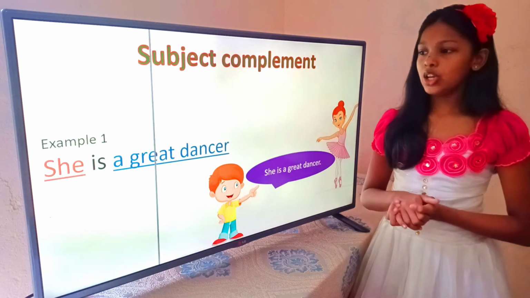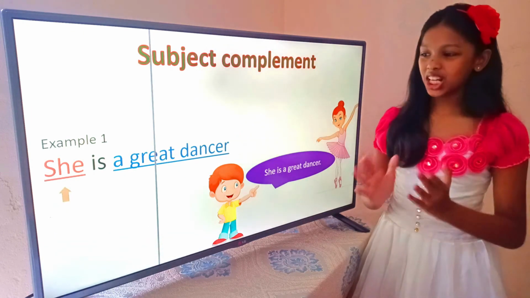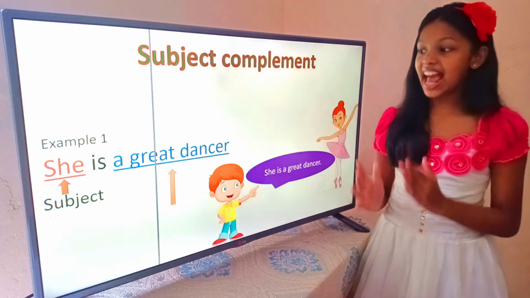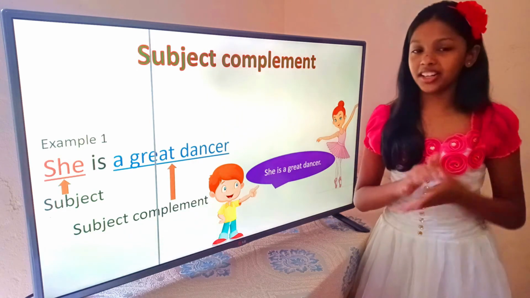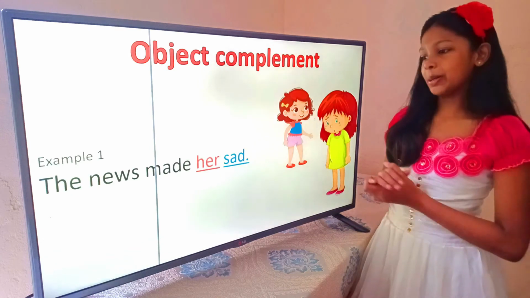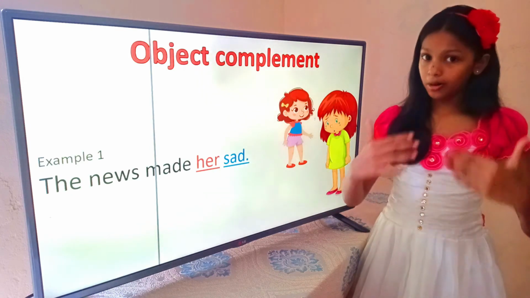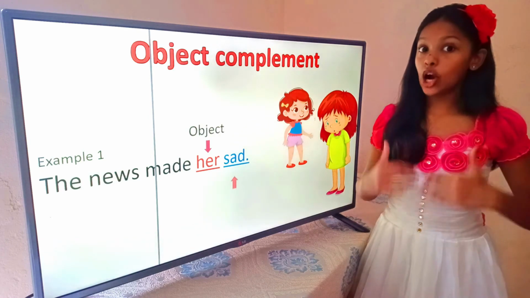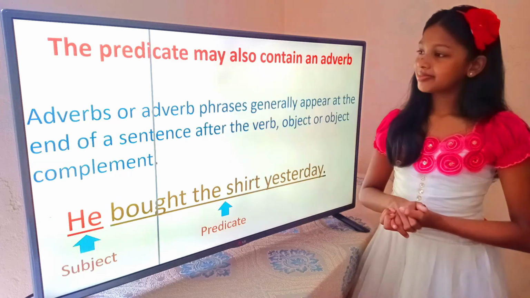Subject complement. Look at this example. She is a great dancer. She is the subject. A great dancer is the subject complement which describes the subject. Object complement. The news made her sad. Her is the object. Sad is the object complement which describes the object.